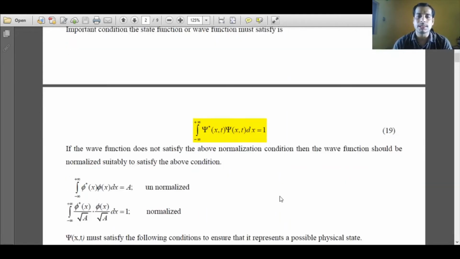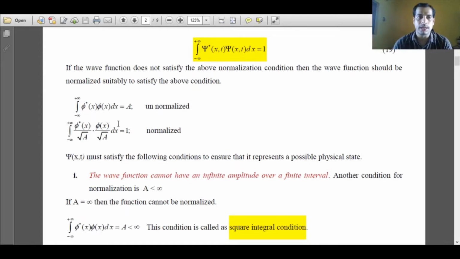then we will call that the wave function is a normalized wave function. Suppose any wave function is not normalized, suppose phi is my wave function, any wave function. So again I am taking probability phi star phi and dx in one dimension only. Suppose I get any value a, I am not getting 1, so I can say that my wave function is not normalized. In such a condition, I have to normalize the wave function. So how do I do that? If I divide each wave function by root over a, and do the same normalization condition, I'll get back the value of 1, and at that condition I can say that my wave function has been normalized.